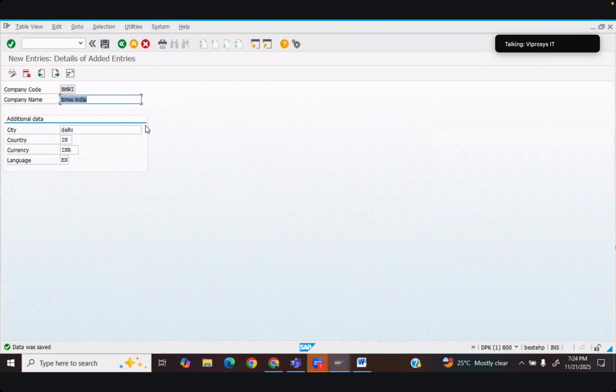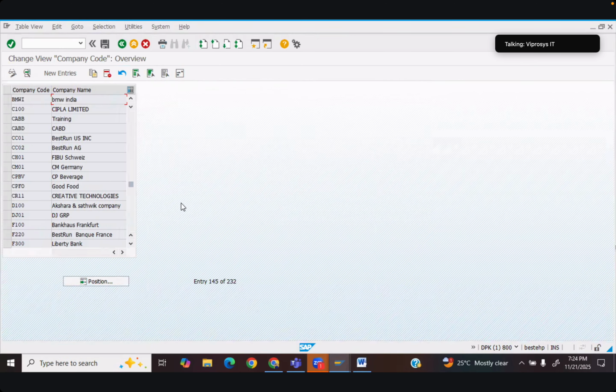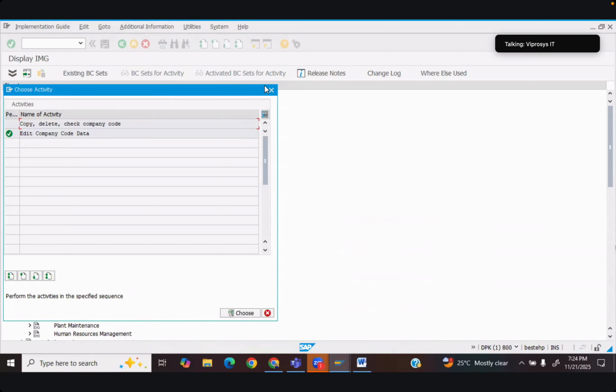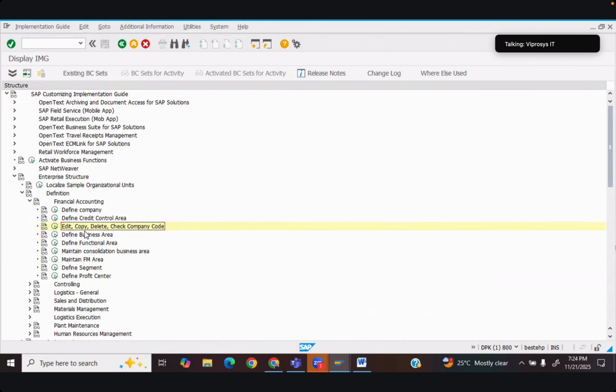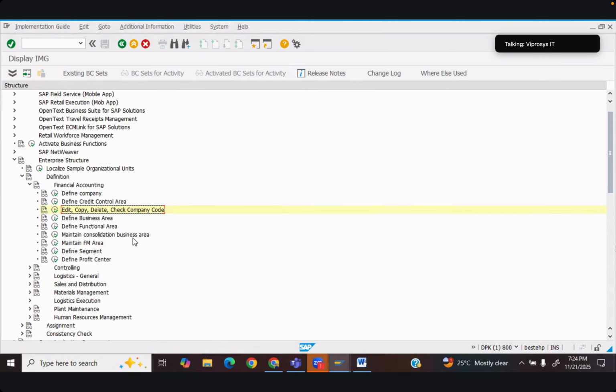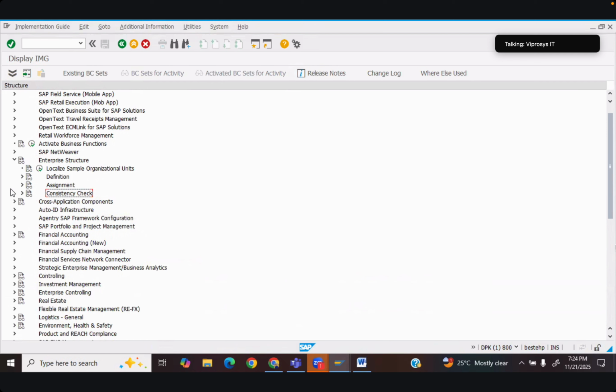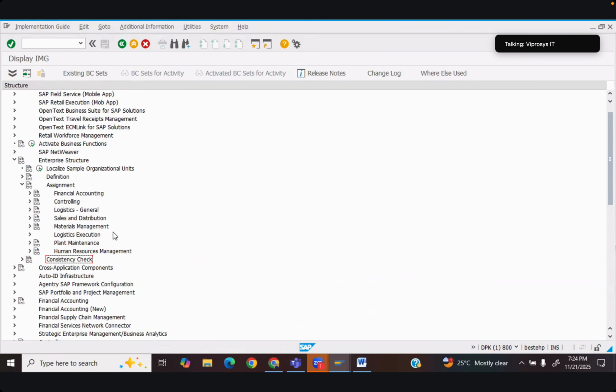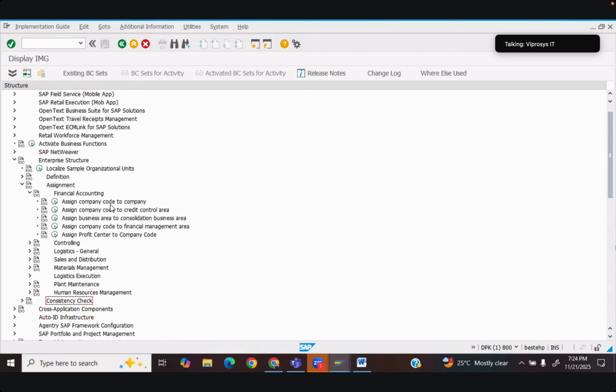Once it's been saved, we can go ahead and link that. This happens to be a legal entity, and all the configurations that we are going to do in the future will be based on and linked to the company code, not to the company. So it will always be company code. Now we have the definition part, and then the assignment part. In the assignment part, under financial accounting, we have assign company code to company.